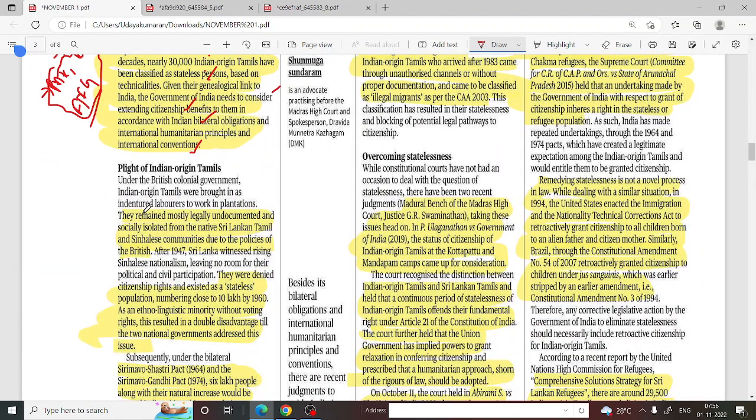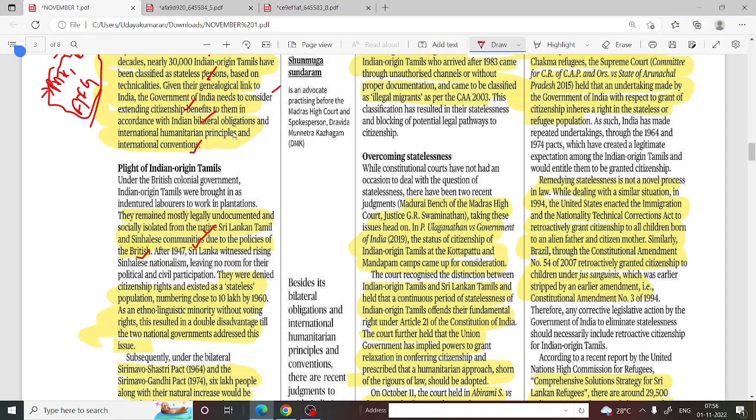They remain mostly legally undocumented and socially isolated from the native Sri Lankan Tamil and Sinhalese communities due to the policies of the British. So, as I have said, the British took them to Sri Lanka, but they didn't give these people enough documents. After that, the Sri Lankan government also didn't look after them. So they remained isolated throughout these decades.